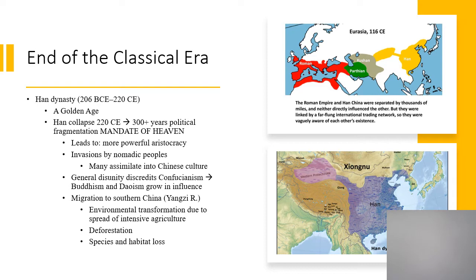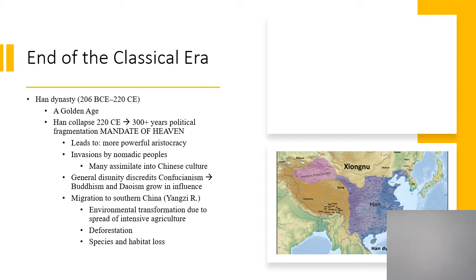In general, this kind of disunity, disharmony, this chaos discredits a lot of the Confucian scholars and their teachings that had been running China throughout the Han Dynasty. And it's in this chaos that the religions of Buddhism and Taoism really begin to grow in influence as they're aided by these migrations of people who are attracted to them a little bit more than the native Confucian tradition. Buddhism and Taoism are also helped, especially Buddhism, by trade throughout this time to move throughout China.